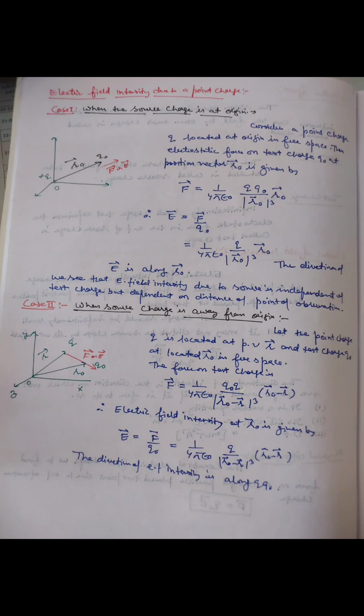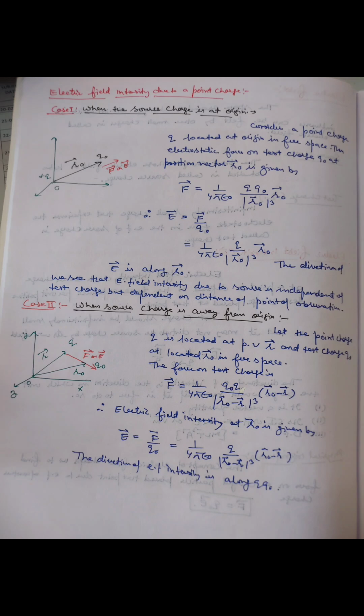The space around a charge within which its effect can be felt by any other charge is called the electric field. The point charge whose electric field is to be studied is called the source charge. An infinitely small charge used to experience electric force is called the test charge. Electric field intensity due to a source charge at a point is defined as the force experienced per unit positive test charge placed at that point. The concept of electric field is used to find the force on a charge placed in the electric field of some other charge. Electric field intensity when the source charge is at the origin.